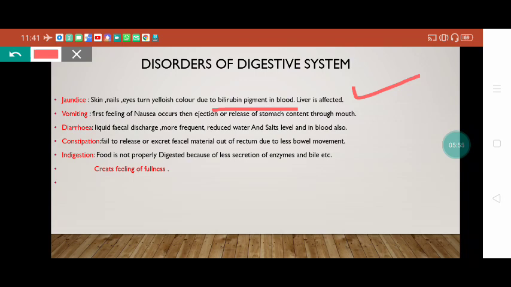The second disease is vomiting. When a person first feels nausea, and after that whatever content or food is present in the stomach is released out of the mouth, that is called vomiting. And next is diarrhea. When there is a larger number of fecal discharges and the water quantity in the discharge is more, it is in a liquid state and is released out of the rectum. When more fecal discharge occurs, the water and salt level in the blood decreases, and the BP also decreases. That's why diarrhea is very dangerous for kids and elderly patients also.